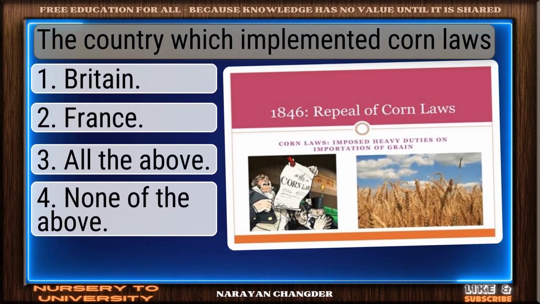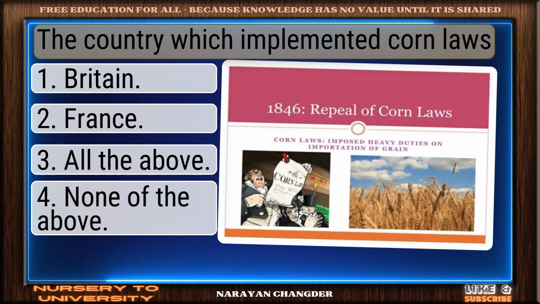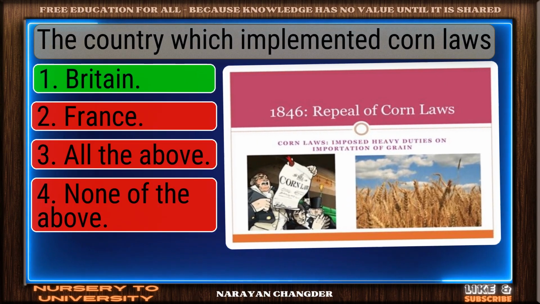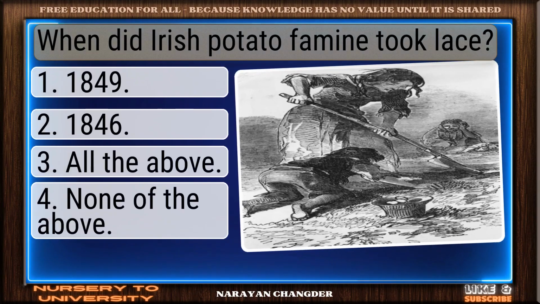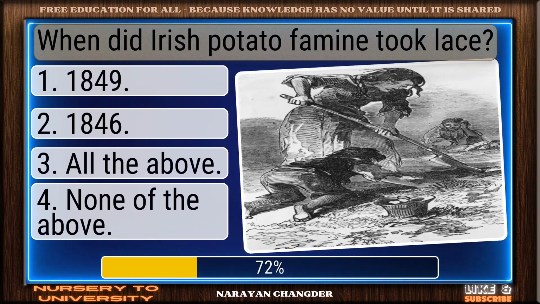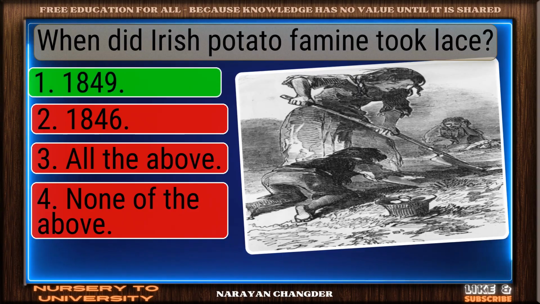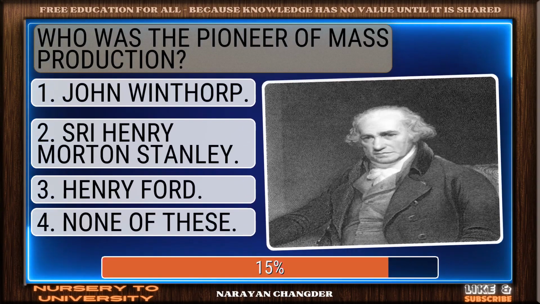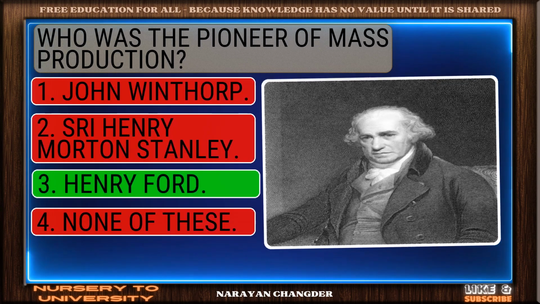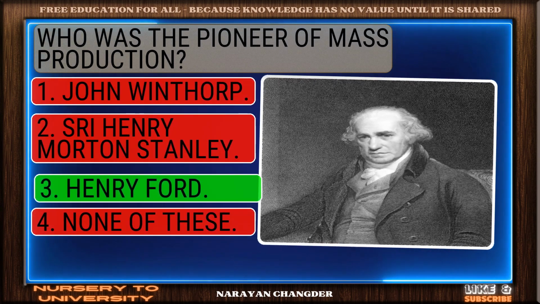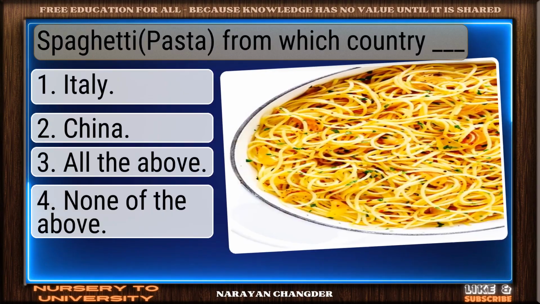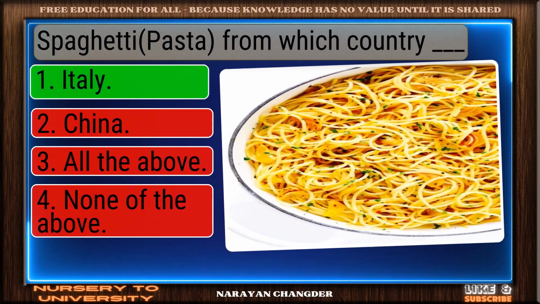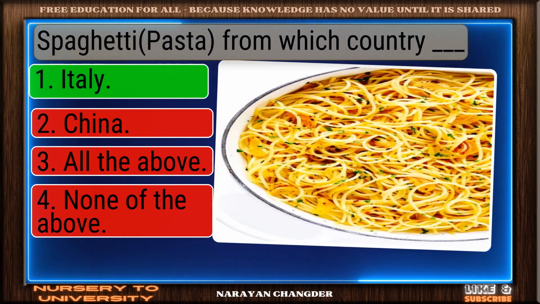The country which implemented corn laws. Good thinking. Britain is right. When did the Irish potato famine take place? 1849 fits perfectly. Who was the pioneer of mass production? Great thinking. Henry Ford is right. Spaghetti from which country dash? Right again. Italy is valid.